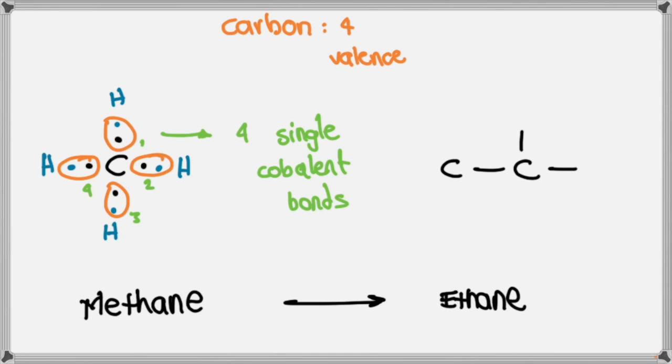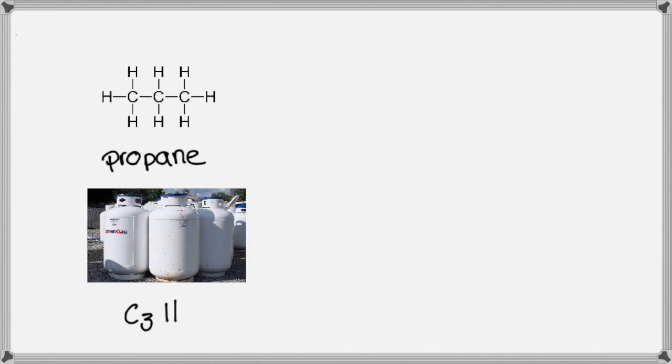The next one is going to be ethane, a simple alkane used as petrochemical feedstock for ethylene production and also power generation. This one is composed of 2 carbons in its main carbon chain, and as in methane, each of its carbons has 4 single covalent bonds. We also have propane, with its molecular formula C3H8, that is commonly used for space and water heating, for cooking, and as a fuel for engine applications. We actually use it every day in our homes.